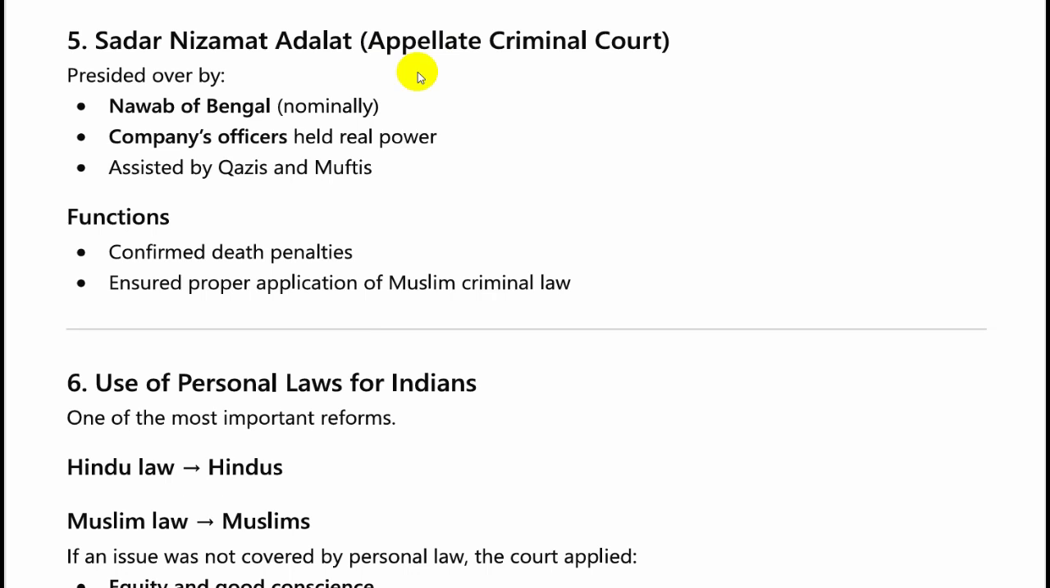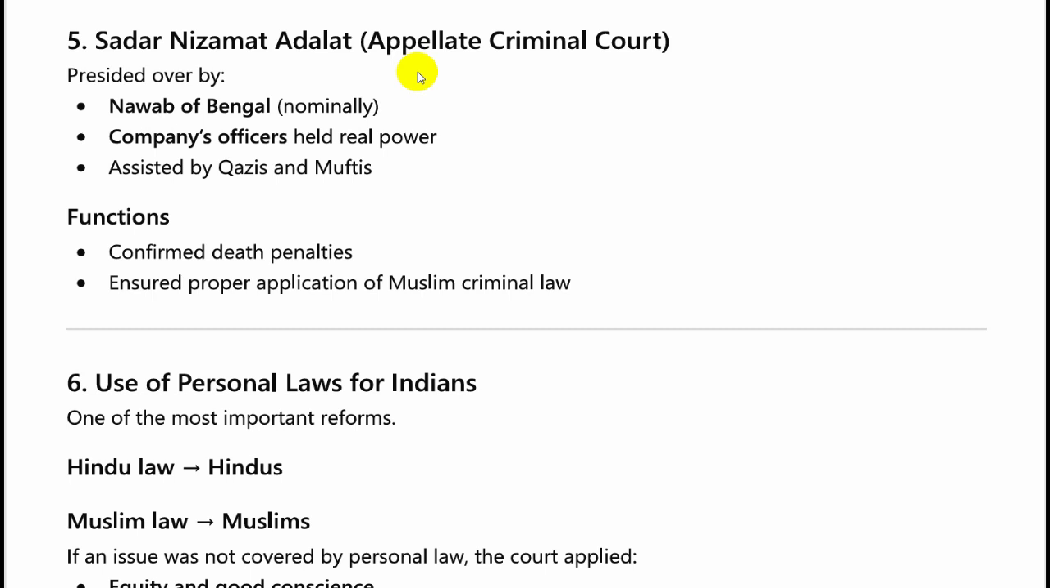Now Sadar Nizamat Adalat. This is for appeals from the criminal courts. All appeals of a criminal nature would go to Sadar Nizamat Adalat. This was presided over by the Nawab of Bengal. He was nominated here, but the company officers held the real power. The Nawab of Bengal was assisted by Qazis and Muftis. His function was to confirm death penalties and ensure proper application of Muslim criminal law.